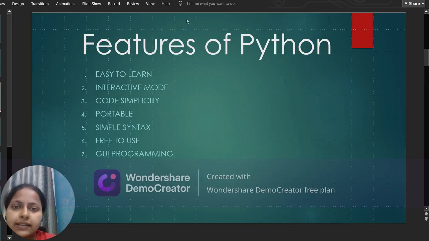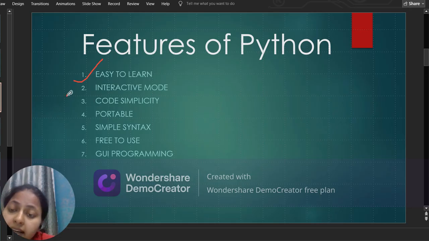Now we come to the features of Python. Basically, Python is very easy to learn. First point, it is very, very easy. Other languages like C++ and Java, which you might have heard about from your elder brothers and sisters, we cannot say very tough, but they are tough as compared to Python.